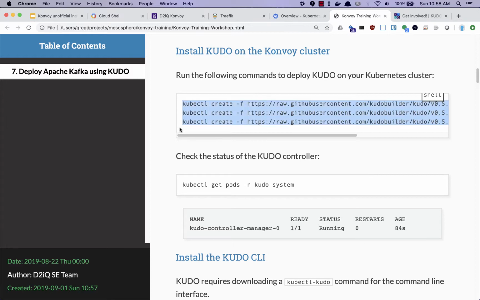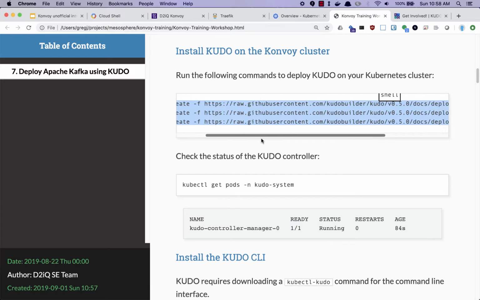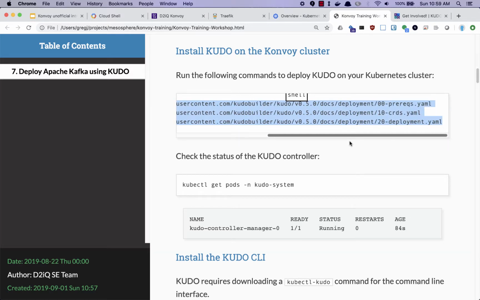So first of all, we download the resources. This is a standard way to get KUDO on your cluster, and we're using what is right now the current released version of 0.5.0.